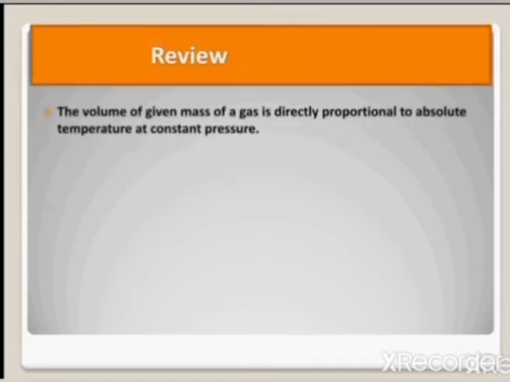Now at the end of this lesson, let us review what we have learned today. We have learned Charles' law. According to Charles' law, the volume of a given mass of a gas is directly proportional to absolute temperature at constant pressure.